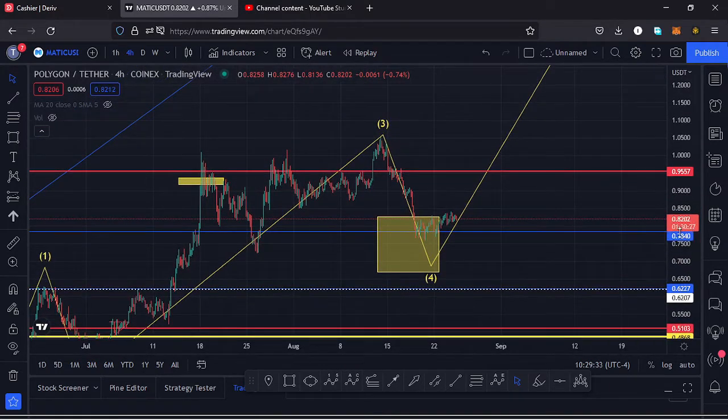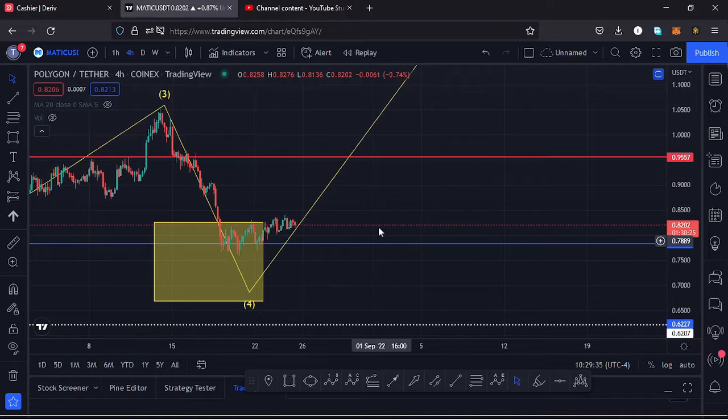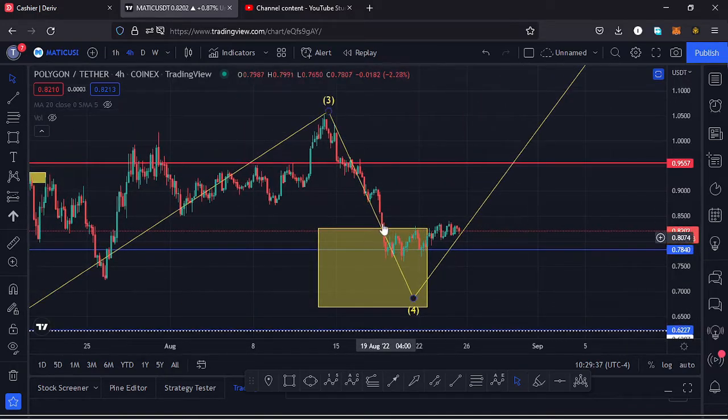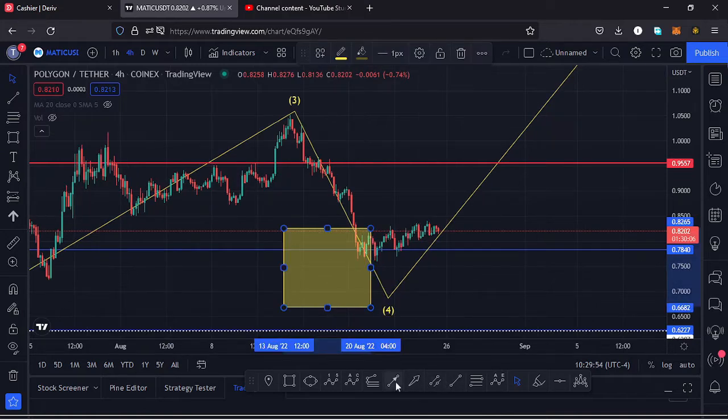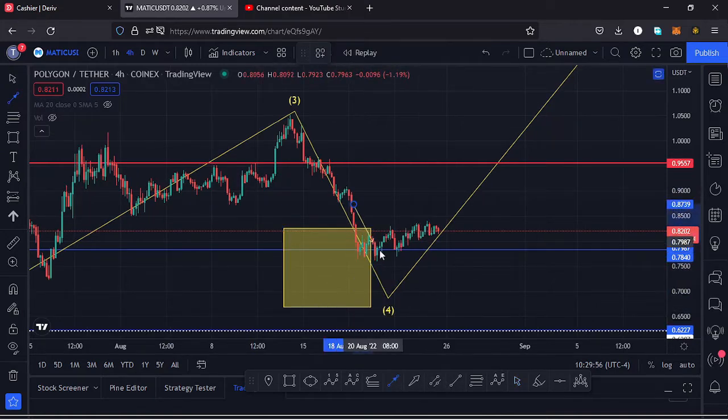And you can see Polygon Matic has continued to respect this Elliot wave structure, and we came down into this yellow target area, and within this yellow target area we have a key area of support at around the $0.78 mark. As we continued unlocking lower prices, we hit that key area of support, and we saw a very nice bounce to the upside over here. We even saw a retest of that key area of support, and we have continued pushing even higher.